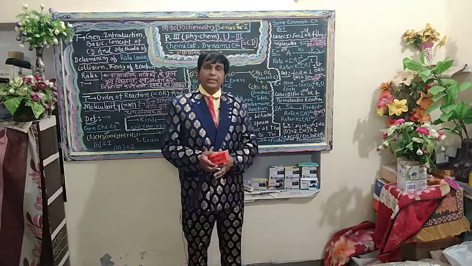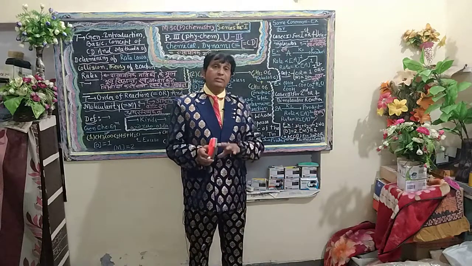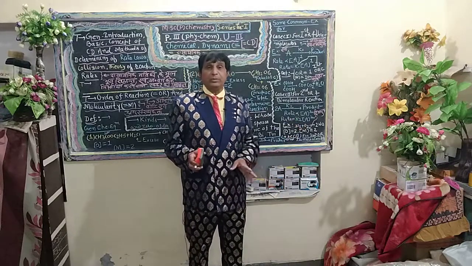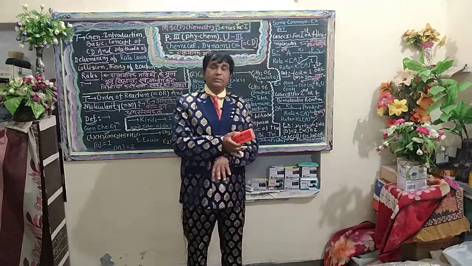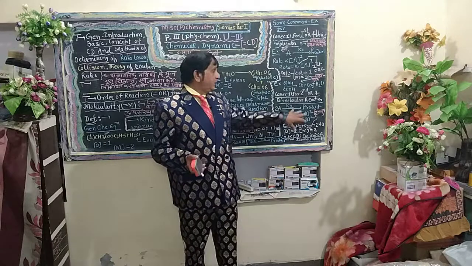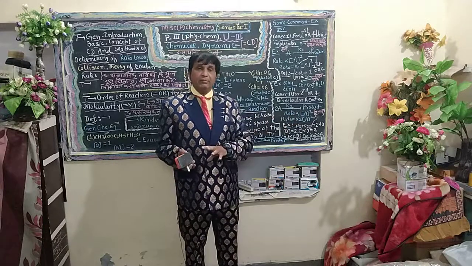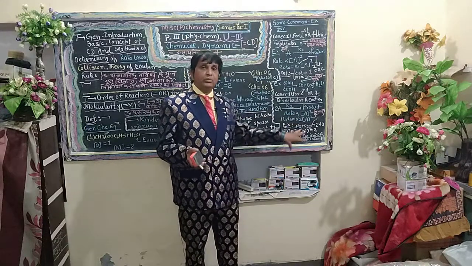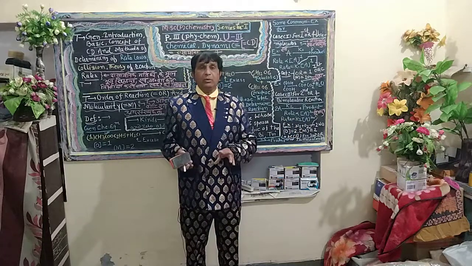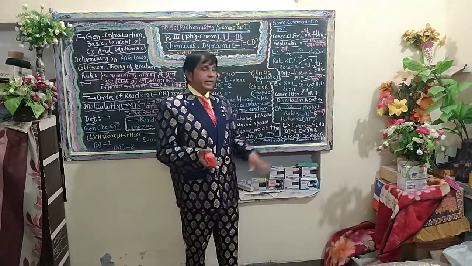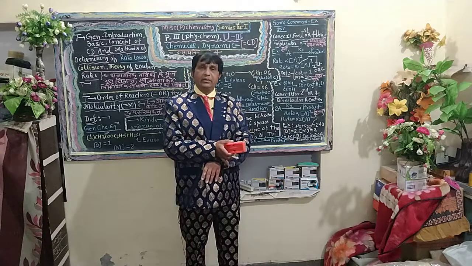Next one is the second order of reaction. These are reactions in which the rate is directly proportional to the square of the initial concentration, that is, of the active mass. Similarly, by applying the law of mass action, the rate is directly proportional to reactant A, which is present in double concentration, double moles, by means of K2, the rate constant.